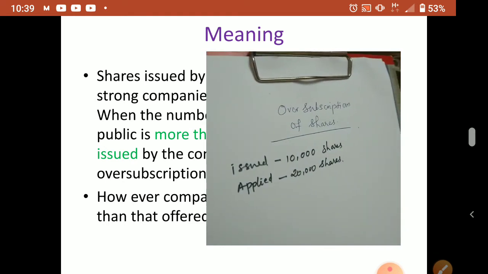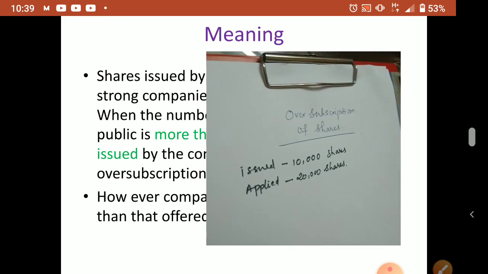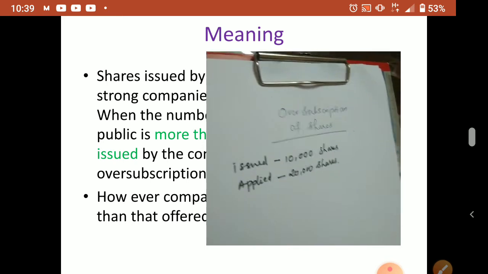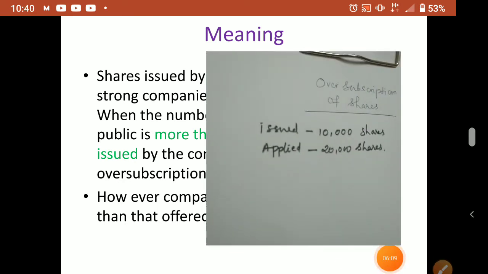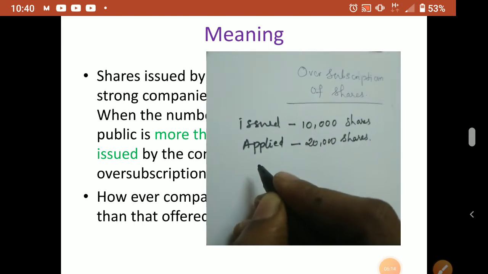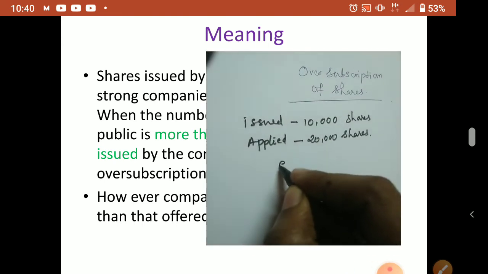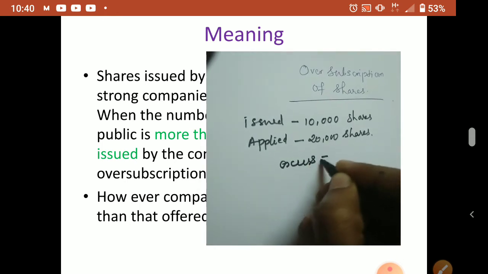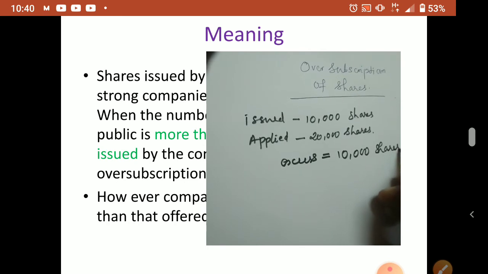Applied is 20,000 shares. Now here, how many applications were received in excess? So in this case, the excess is 10,000 shares.